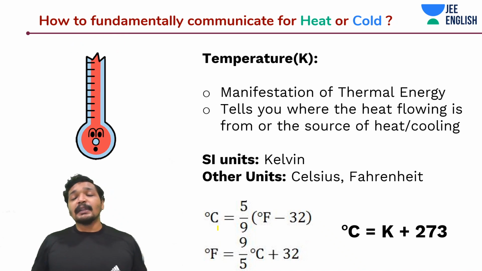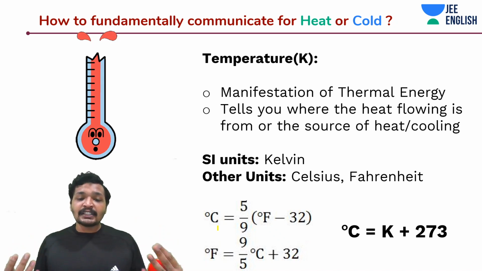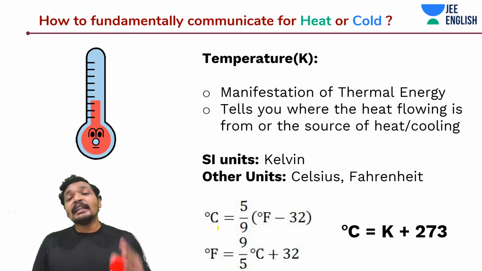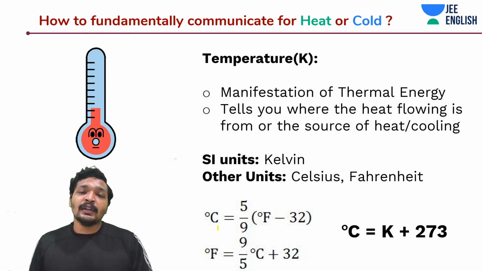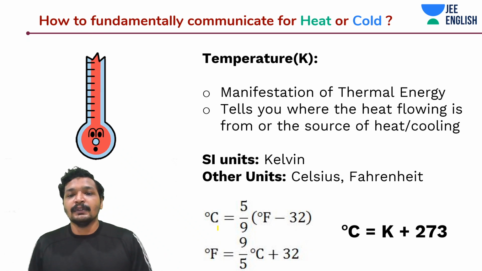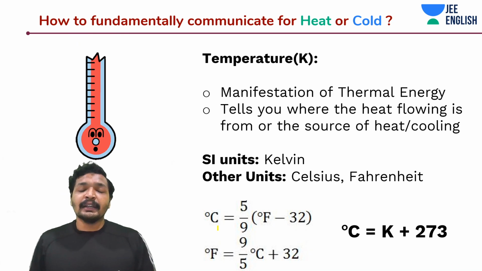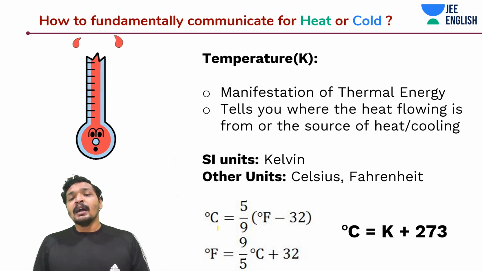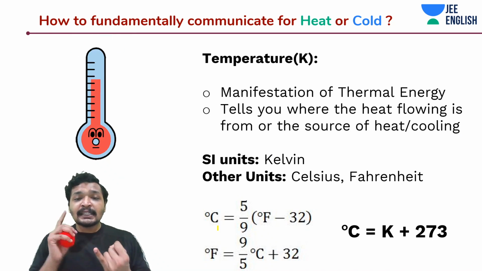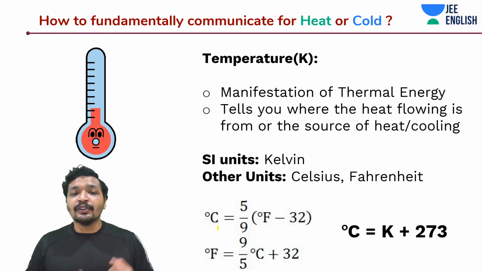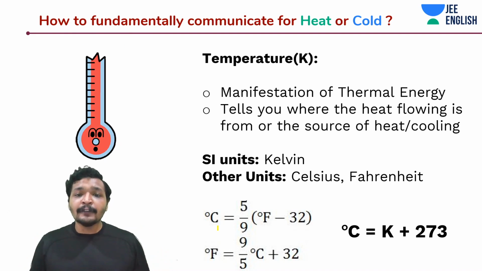And similarly, it's nothing but a manifestation of thermal energy. It tells you whether the heat is flowing from one source to another and which is that source. Temperature gradient and such things will tell me how the heat is going to flow from one source to another. Basically, temperature lets me communicate whether it is hot or cold. It can be relative, so we'll have standard units to define them.